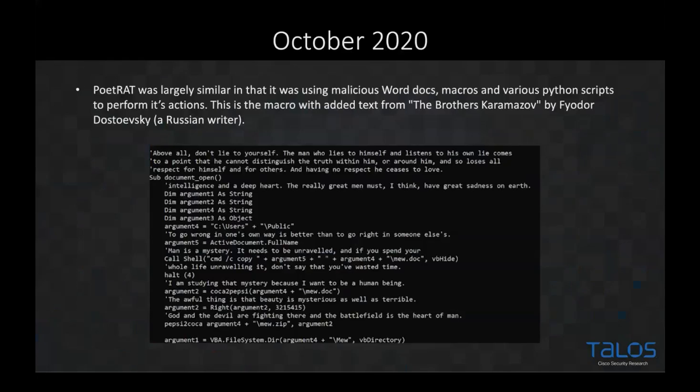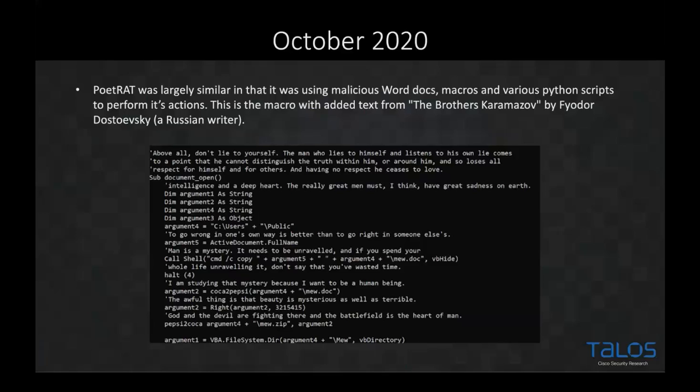So PoetRAT, obviously, as you've seen throughout, is largely using malicious Word docs. The reason that a lot of RATs would use this is most users will have a method of executing a document on their host. That might be via Microsoft Word, it might be via some other word processing platform. But as long as they can open a doc, then generally the macro can run. And in this instance, they brought their own Python payload and interpreter with them. So the Python scripts were there to run their actions.